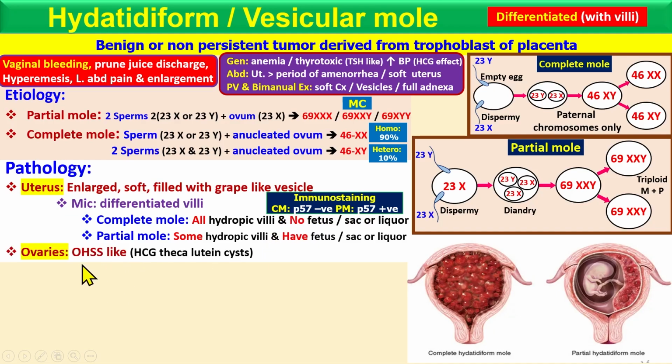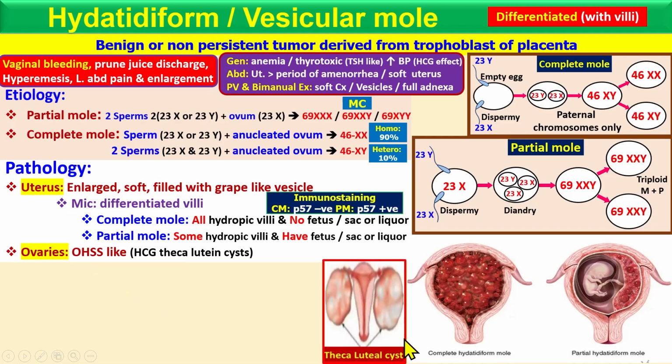Then there is the impact of beta HCG on the ovary: the ovary develops theca lutein cysts. You can see cyst-like structures in the ovary, known as theca lutein cysts. This is the impact of beta HCG, and it looks like ovarian hyperstimulation syndrome.